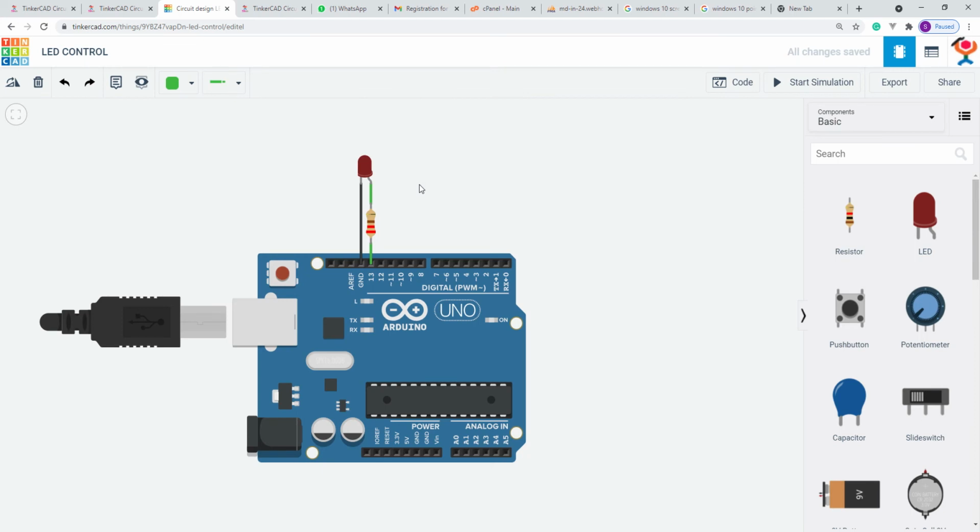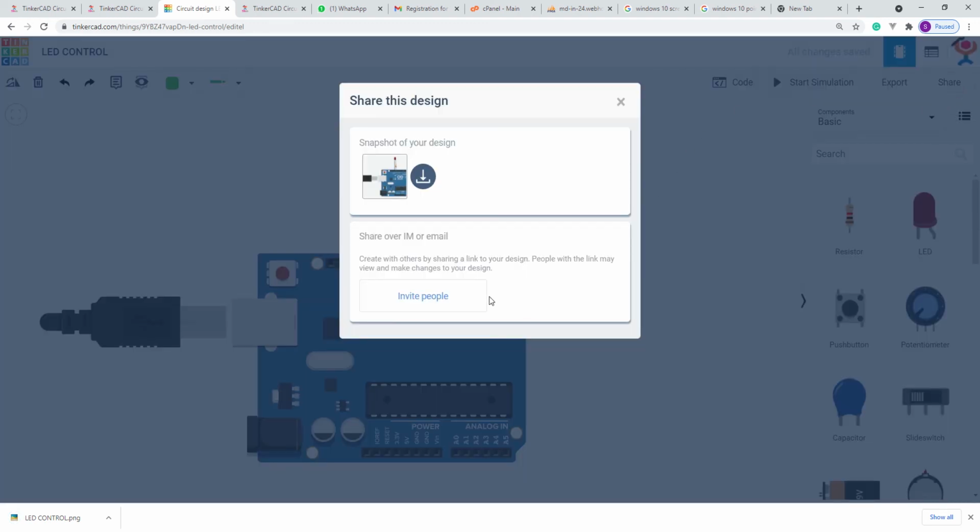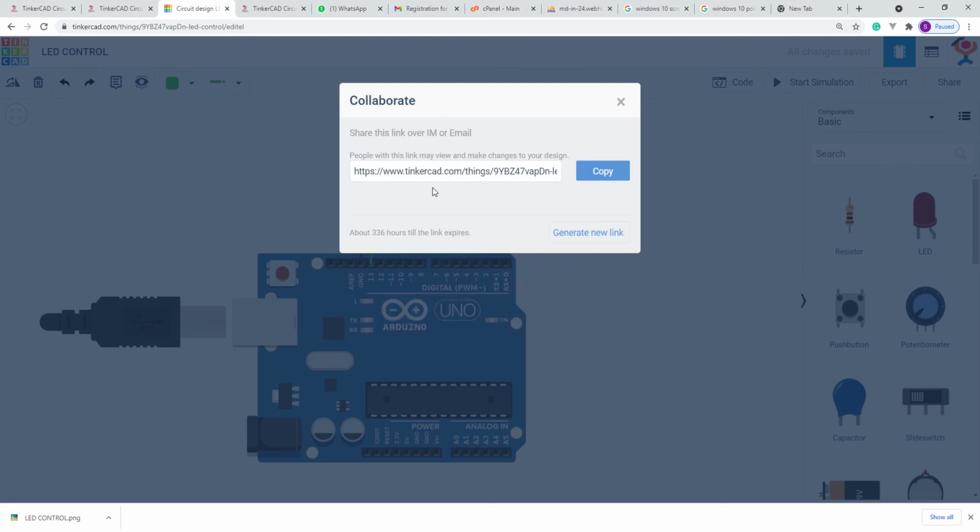You click that and it will ask you to save it. Save it in any of your local drives and click save. Now my screenshot is saved. After that, I have to click the share button again. At the bottom you can see invite people. Click invite people and you will have a link. Copy the link.